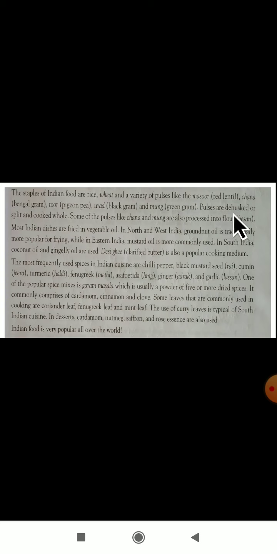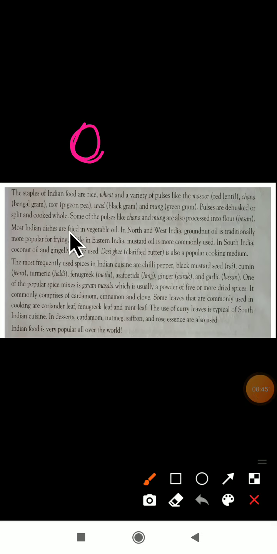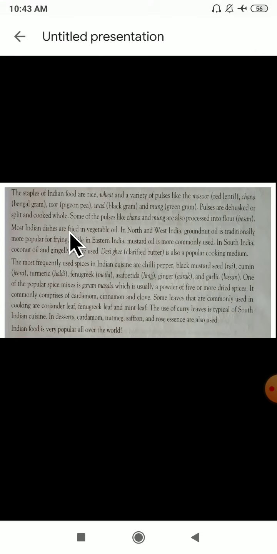Pulses are dehusked or split, and cooked whole. How are we cooking the pulses? Sometimes we cook them as a whole. Sometimes they will split or cut them using machines.